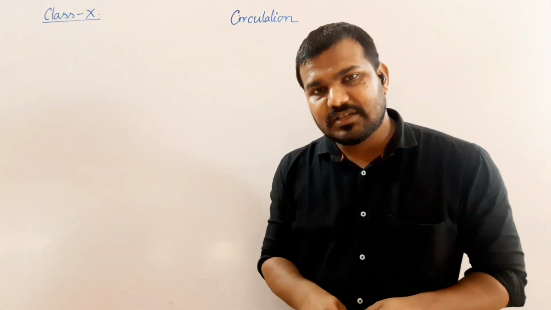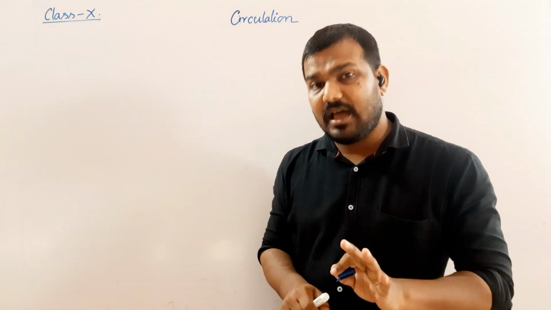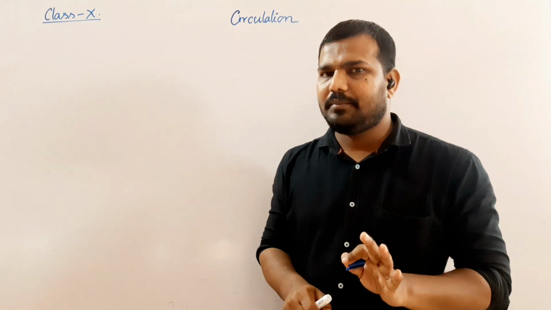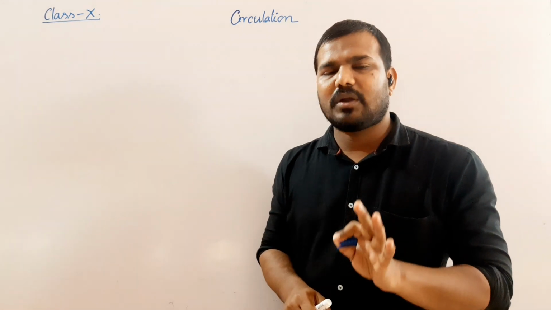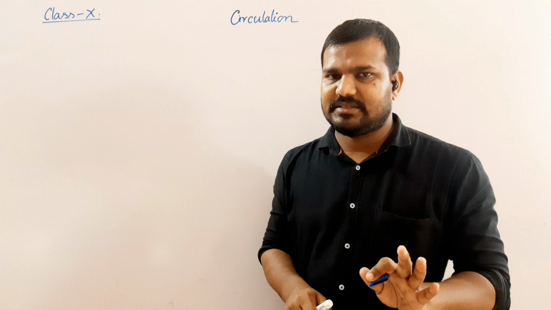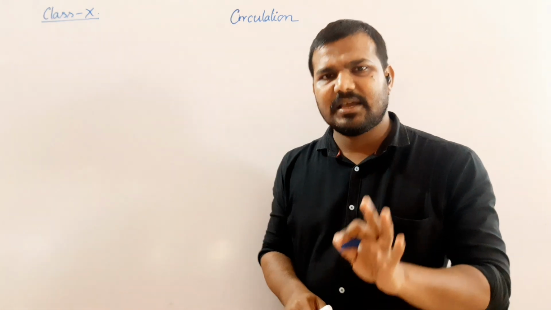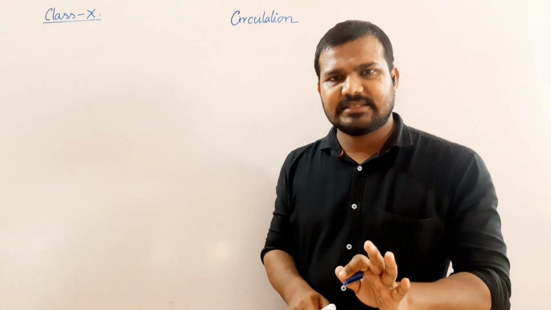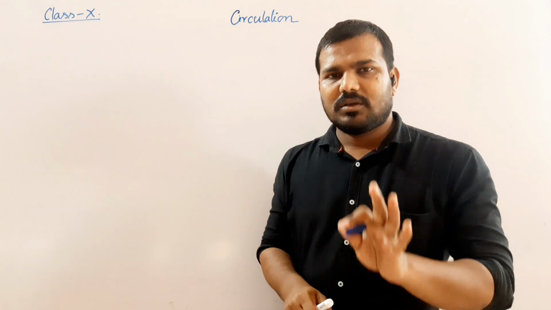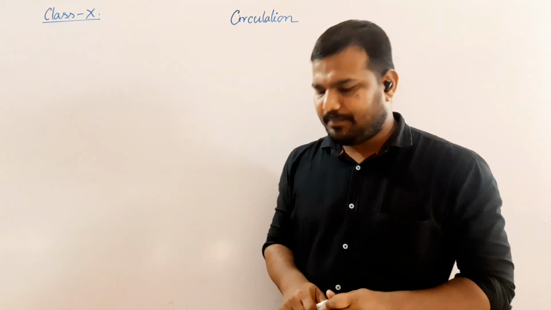So what is circulatory system? Circulatory system is the combination of organs which engage in the circulation of materials like food materials, respiratory gas, hormone or enzyme.